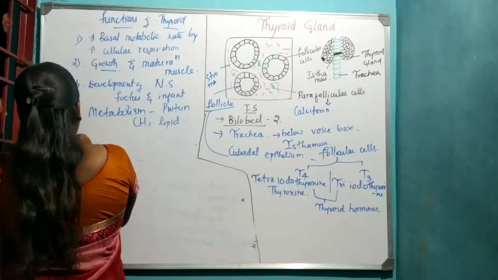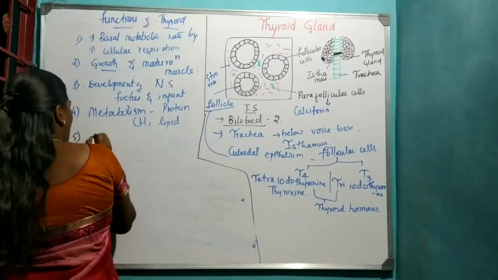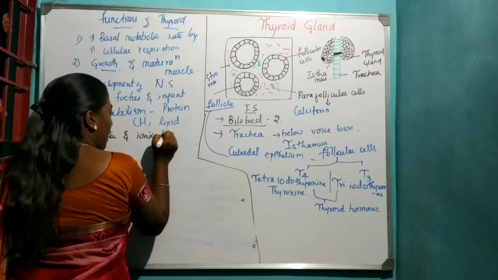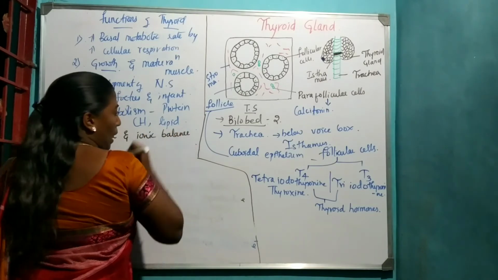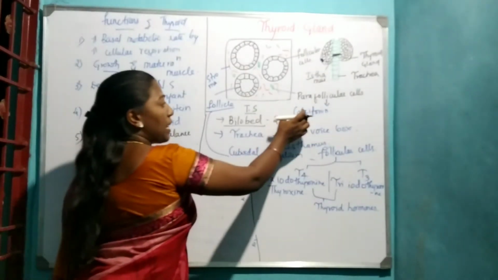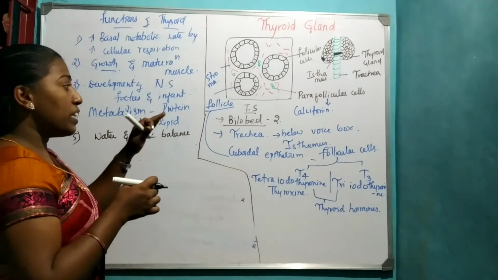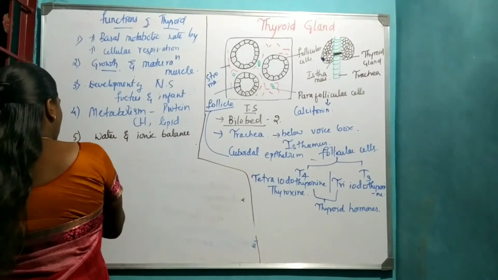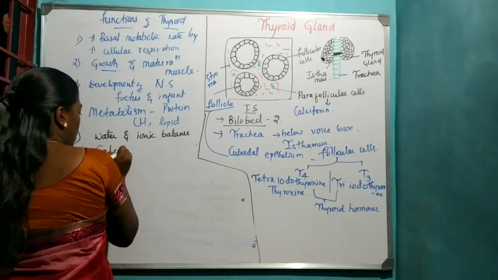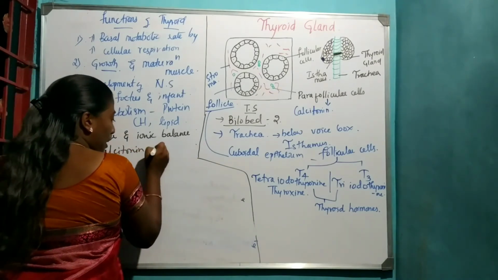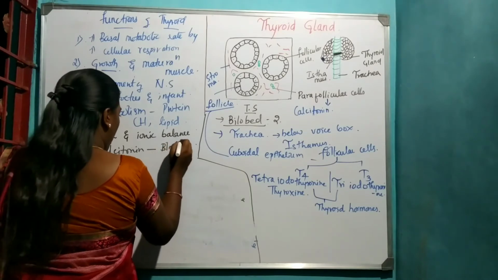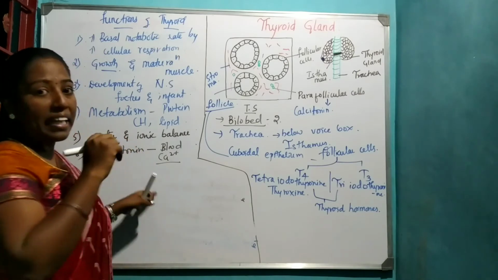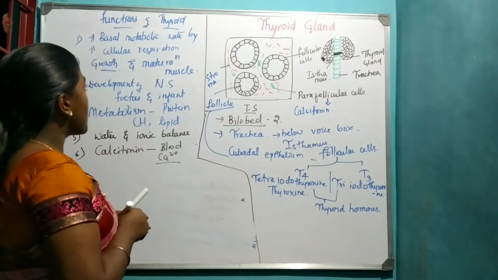Coming specifically to the calcitonin hormone, it regulates the blood calcium level. Blood calcium level is regulated by calcitonin. Okay, that is regarding the functions.